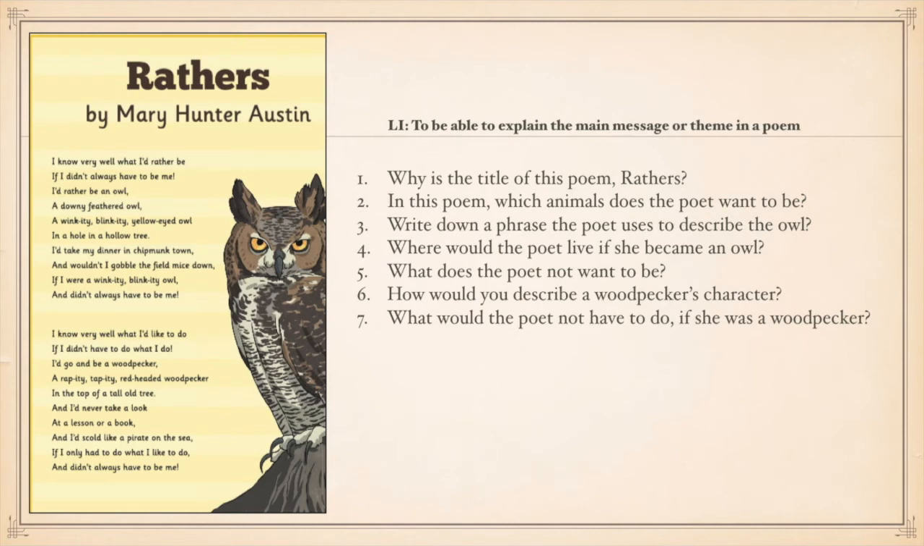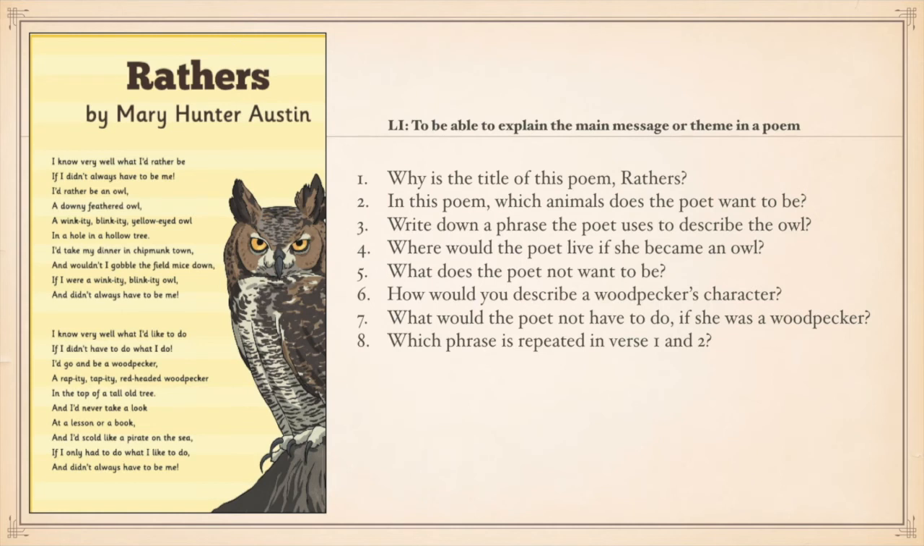Number 7, what would the poet not have to do if she was a woodpecker? Once again, woodpecker is the key word, and we know woodpecker information is found in verse 2. So these are really simple skills that you should naturally use to locate information that you need to answer questions.